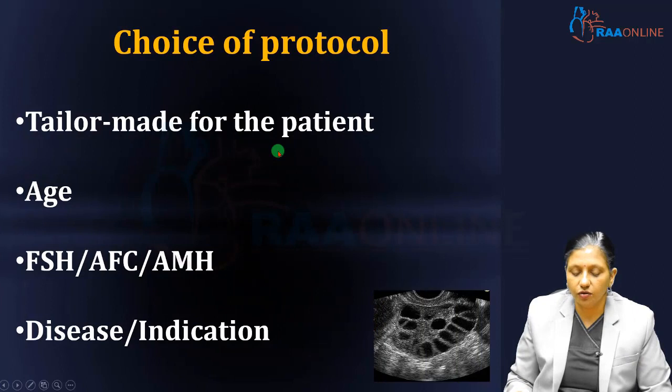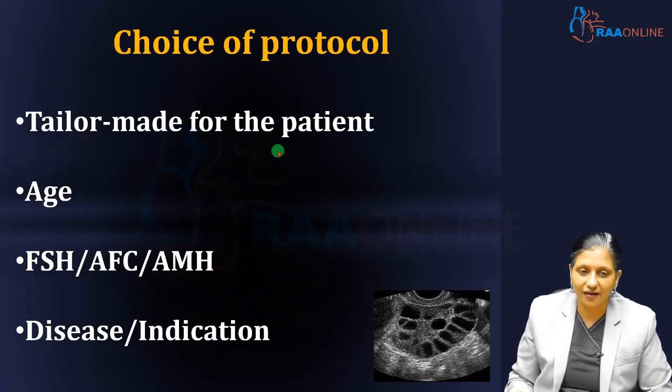The choice of protocol for IVF is tailor-made for the patient, and it depends upon the age. The more aged patients require a higher dose of gonadotropins. If the FSH is high, that means her ovarian reserve pool is less and she requires a higher dose. If the antral follicle count is more, she requires a lesser dose. If the AMH is more, she requires a lesser dose. If she has any pelvic disease or previous pelvic surgery or ovarian surgery or PID, then also the dosage required may be high.